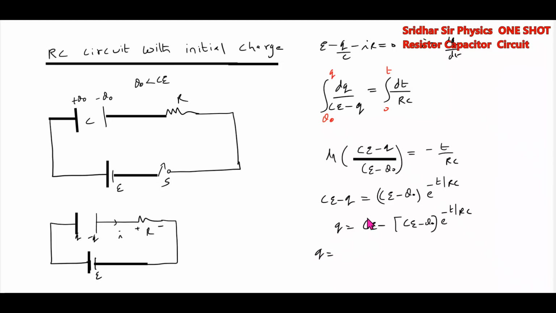So this is the expression for charge with initial charge. If initial charge is present, this is the basic method you have to apply. Put t equals 0, then what is the charge? The charge will be Q0. After a long time, what will the charge be? It will become equal to CE only. This is the steady state charge. This is an RC circuit with initial charge.